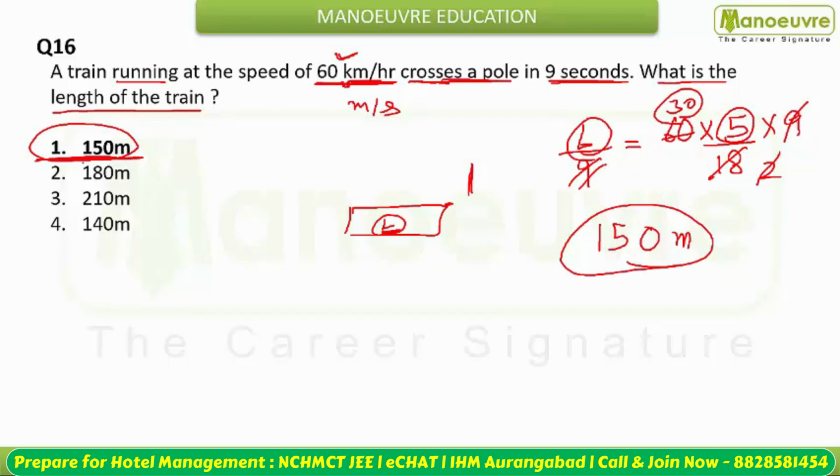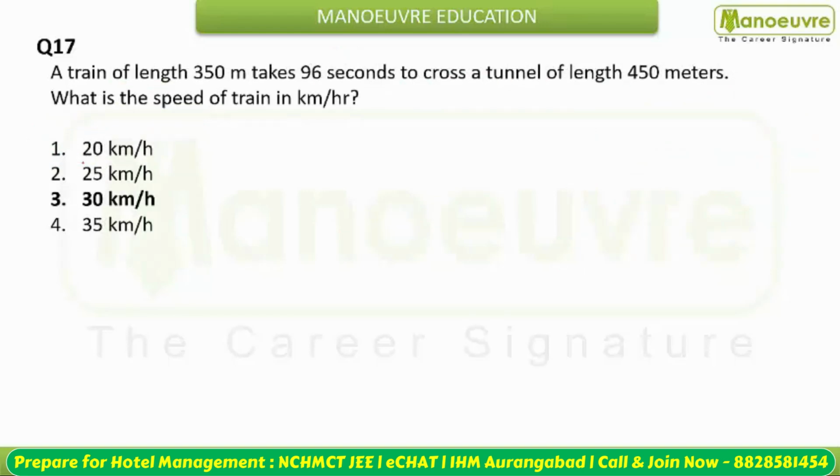Okay, let's move ahead. Next is: a train of length 350 meter takes 96 seconds to cross a tunnel of length 450 meter. You need to find out the speed of the train. So basically the train length is given and the tunnel length is given. That means when crossing the tunnel, the train is going to cross tunnel length and train length both. Time is given.